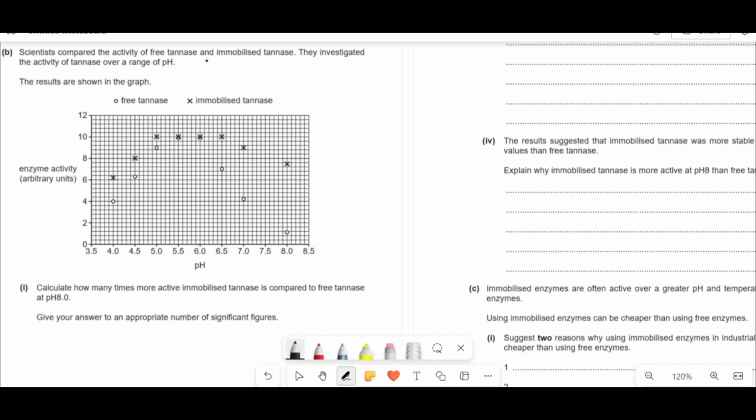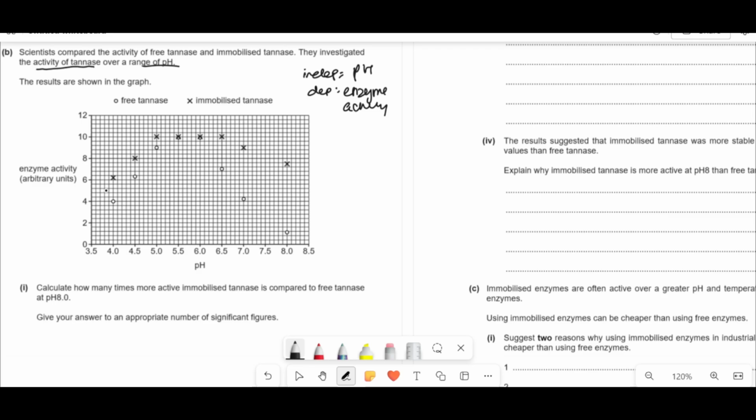Scientists compared the activity of free tannase and immobilized tannase. They investigated the activity of tannase over a range of pH. So then again, the independent variable is the pH, and the dependent variable is the enzyme activity. And they're doing this for free tannase and immobilized tannase.